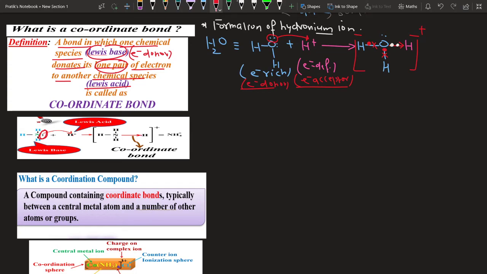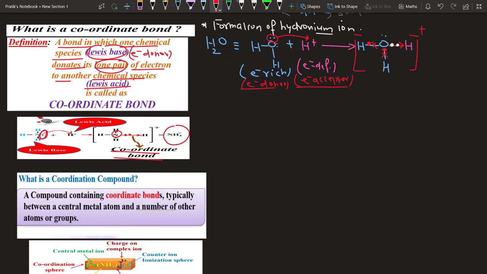So if you see, student, the bond which is formed between this nitrogen and hydrogen is indicated by this arrow, meaning both electrons are given only by what? Nitrogen. Such a type of bond where both electrons come from one end is referred to as a coordinate bond. So generally, a coordinate bond is present in the hydronium ion and also in the case of what? Ammonium ion. Such a type of bond is also present in coordination compounds.